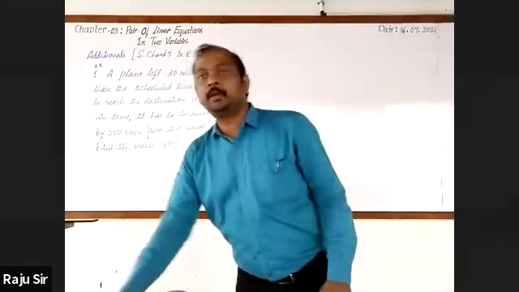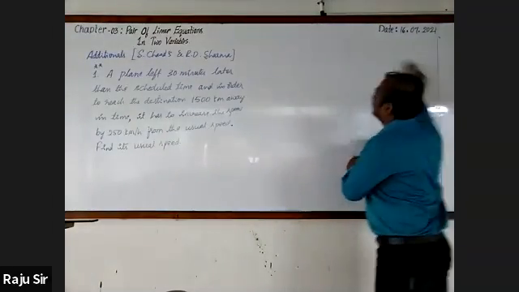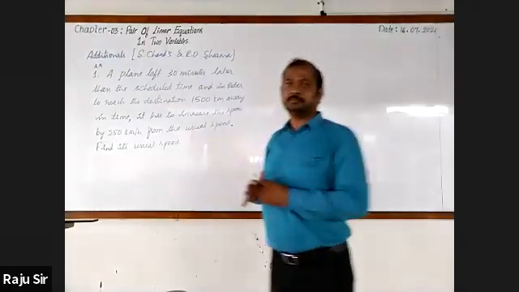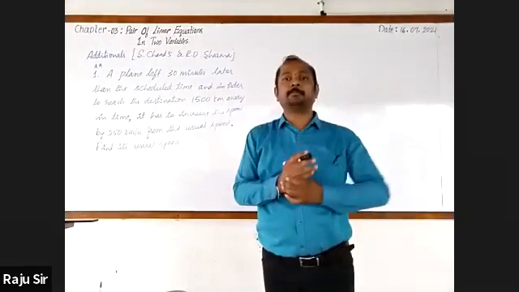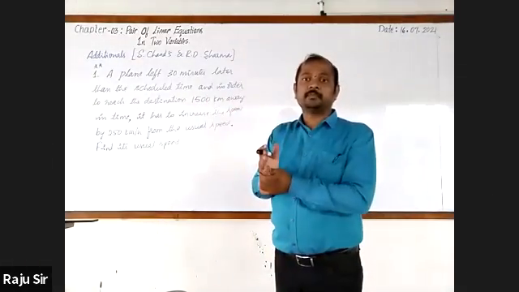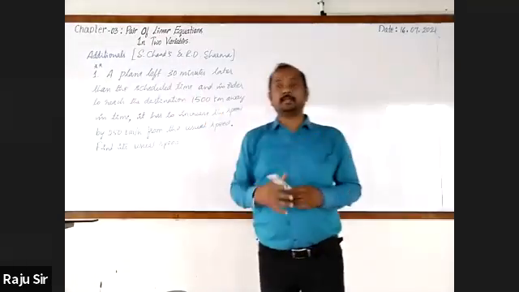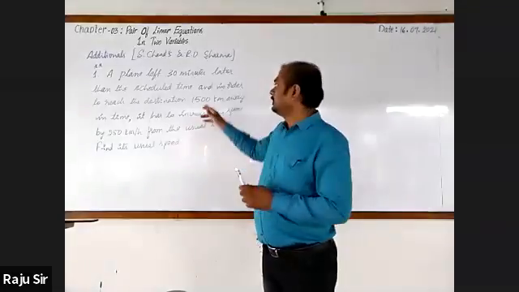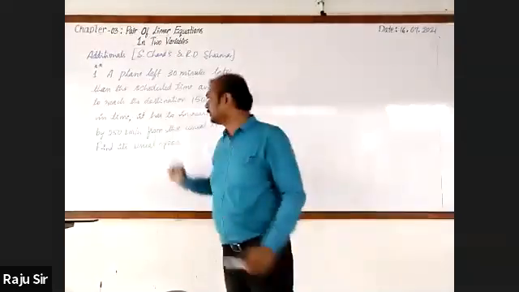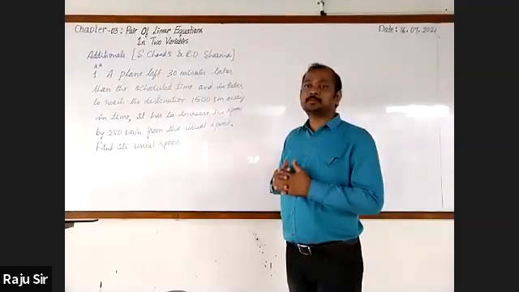It is a speed related statement. A plane left 30 minutes later than the scheduled time. A time is fixed for leaving the place, but due to some reason, it has left the airport after 30 minutes. So in order to reach the place where it was decided, it has to increase the speed by 250 kilometers per hour. With this information, we have to find out the usual speed.